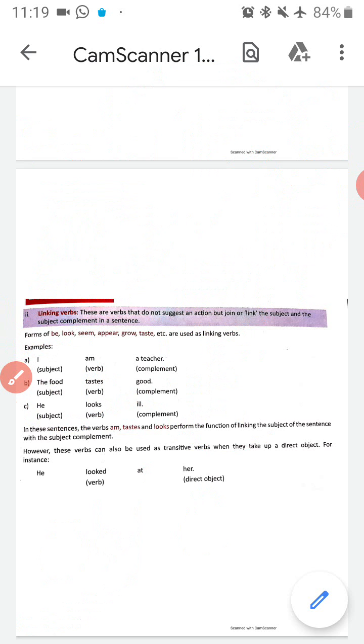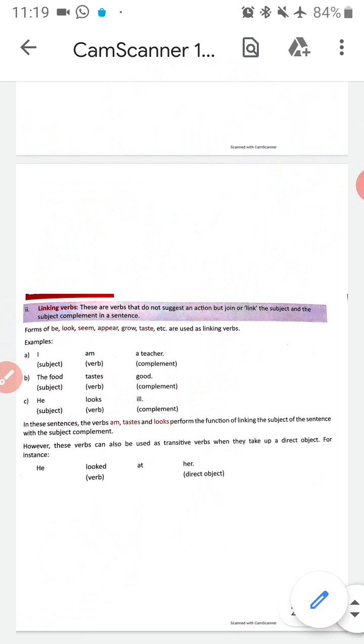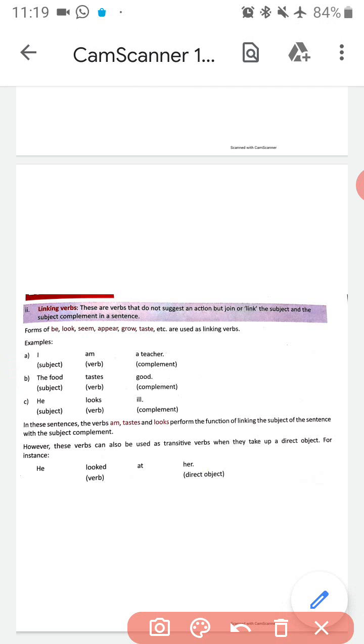object. Now I think you are able to understand what is subject, object and complement. So what does a linking verb do? A linking verb shows the relation between the subject and the complement. Like, I am a teacher. I and teacher are the same person, isn't it? I am the teacher and the teacher is me, both are the same. So this is the subject and this is the complement. Which word connects I and teacher? Am. So am is our linking verb.